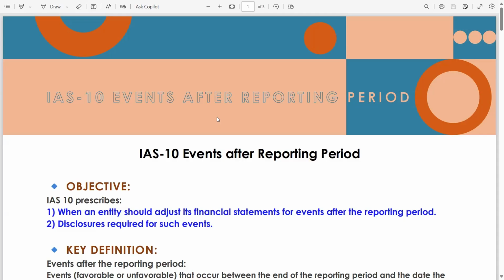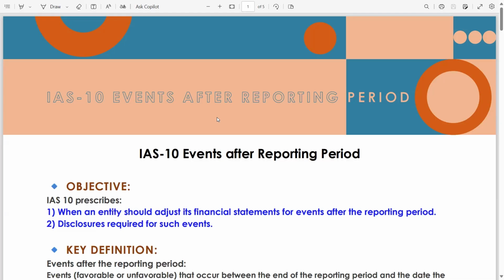Now, what are the types of event? There are two types of event: adjusting event and non-adjusting event. Adjusting events are events whose conditions exist at the balance sheet date, means at the reporting date, at the year end date. And what are non-adjusting events? Those events which do not exist at the balance sheet date.